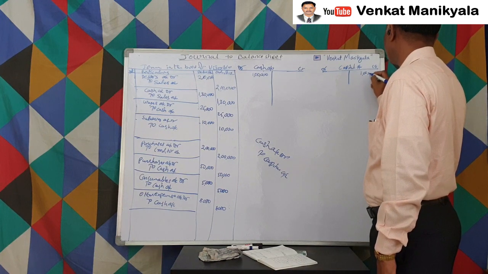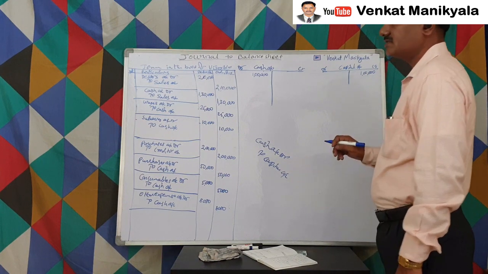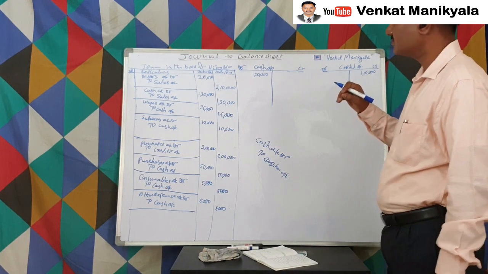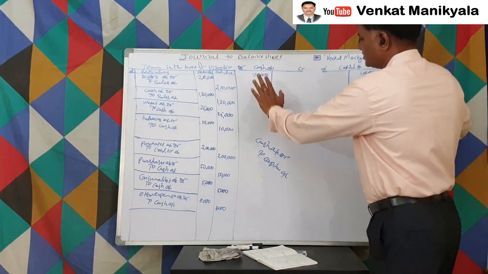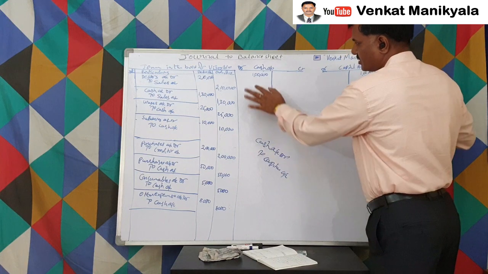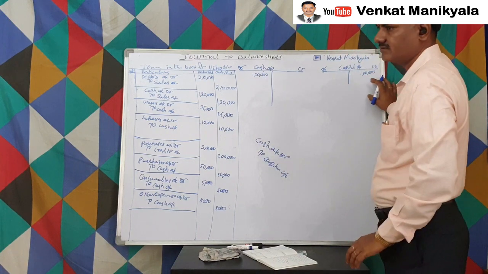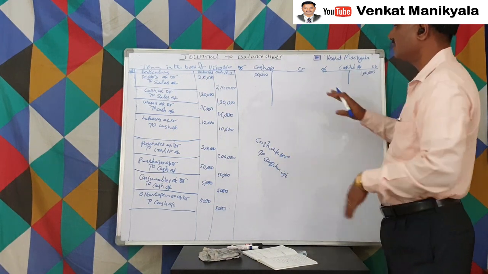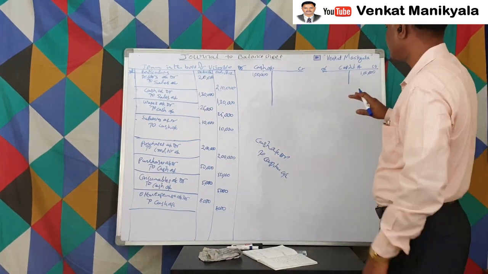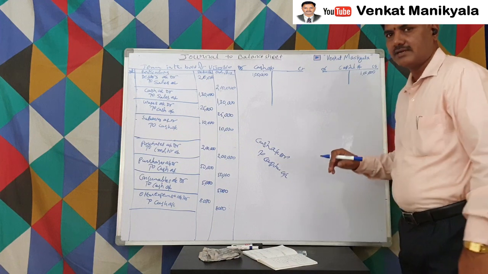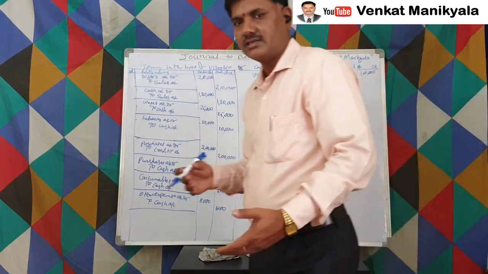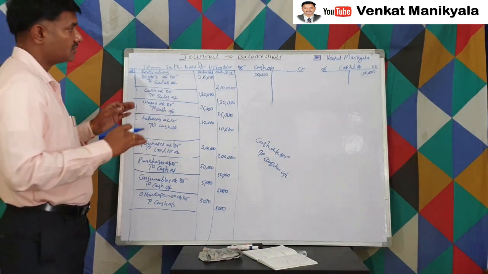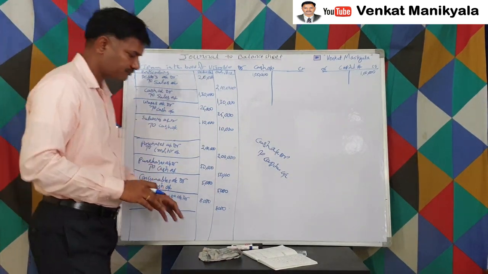Now we have created, as per our original concept, the real asset concept. In this one business transaction, one side is debit and another side is credit. So as of now, if we prepare a trial balance, there is one debit and one credit. The cash account has a debit balance of 1 lakh, and the capital account has a credit balance of 1 lakh, so the trial balance tallies. Like that, for each and every business transaction, we write two sides.